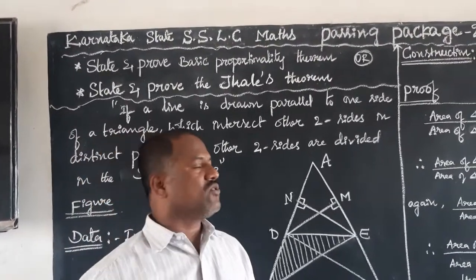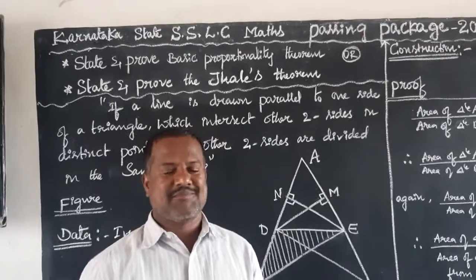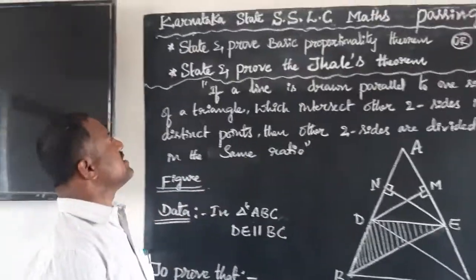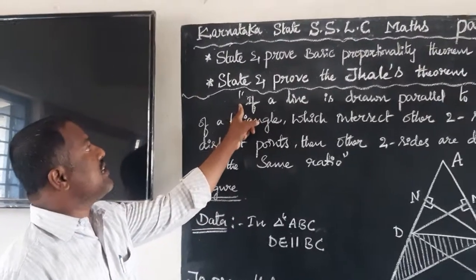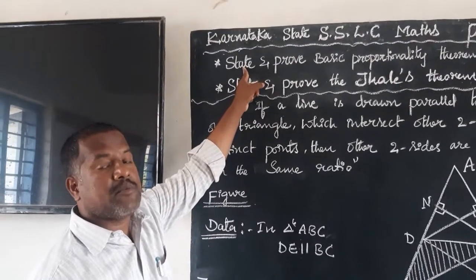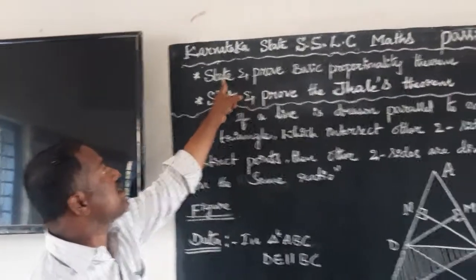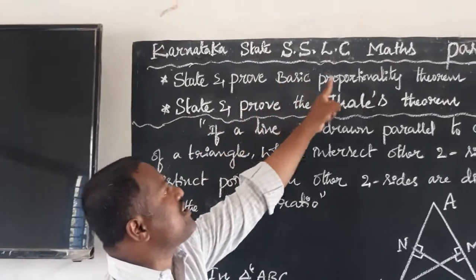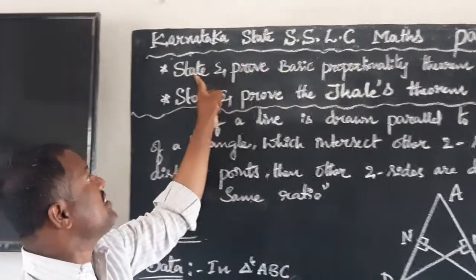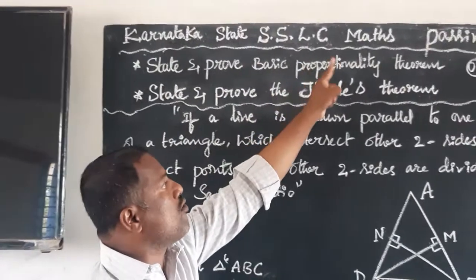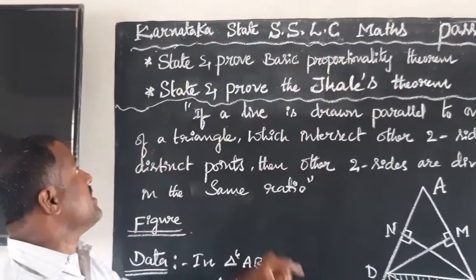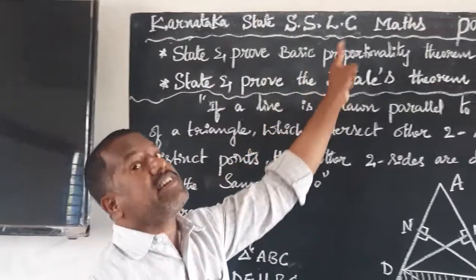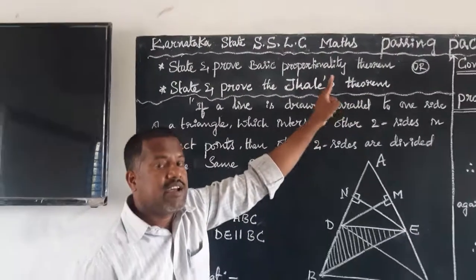Now I would like to explain the Thales theorem. Dear students, please listen to me. The first one is the statement. Before that, we can see the Thales theorem question in our annual exam in the form of: state and prove the basic proportionality theorem. Or we can see this theorem in the form of: state and prove the Thales theorem.